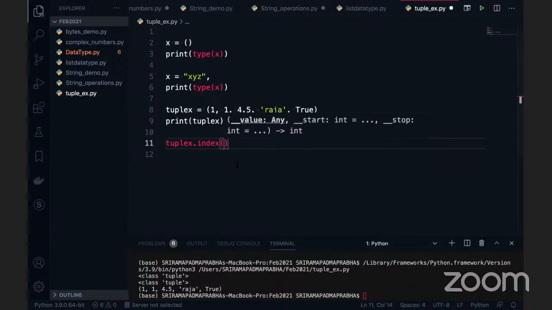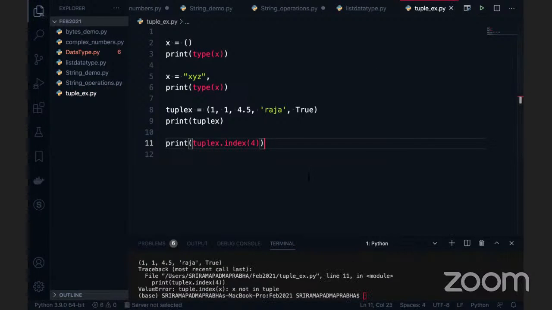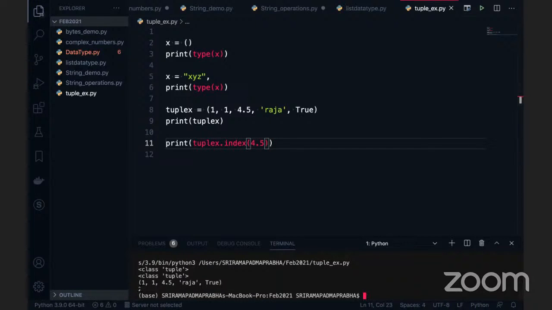So the index of, right now, for example, I want to give the value 4. Okay, now I'm going to execute this. Did you get any output of this, guys? It is similar to what we have spoken about earlier. Now I'm going to execute this code. You can see this 4 is not in the given data. If I give 4.5, it's fine. This element is found in the given data, and we can get this index value is 2.